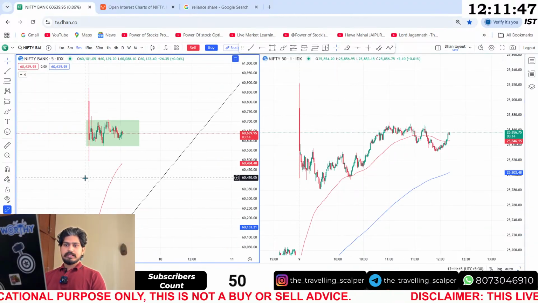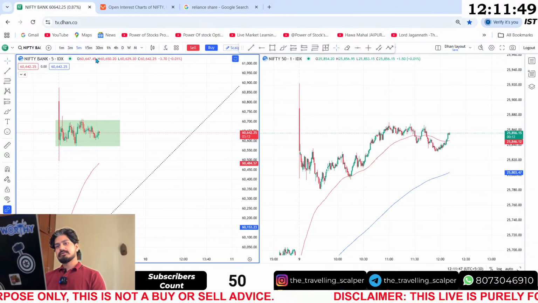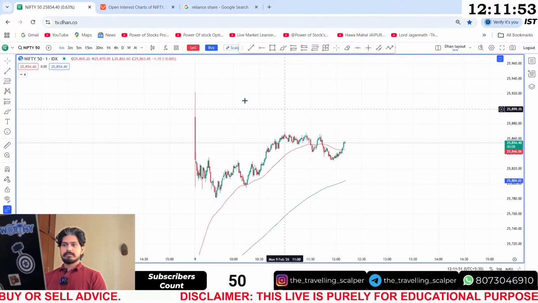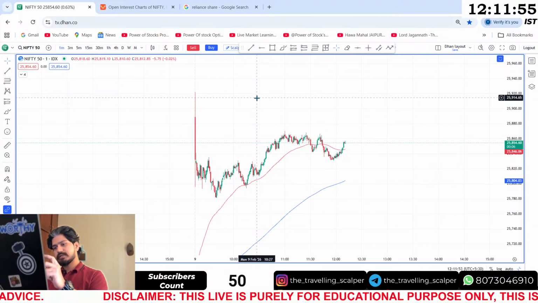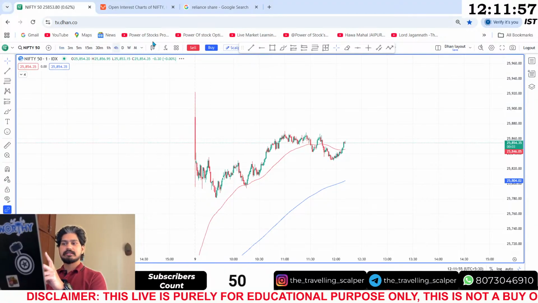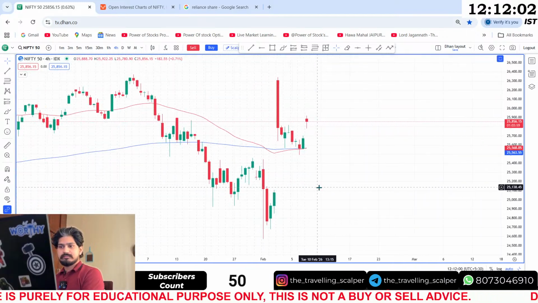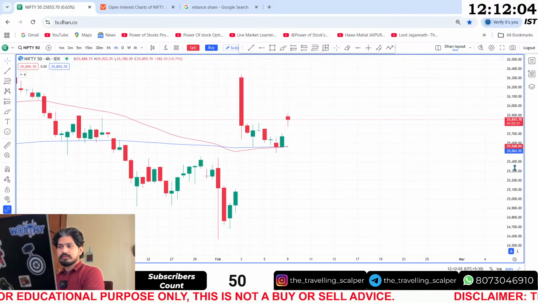Okay, so now we are done with the bank nifty chart. The same way we did a top down analysis, we will do it in nifty 50 also. I'm trying to explain it in a very simple way. I'll explain as simply as possible. I think you are getting much more clarity with what I'm trying to tell. So now we'll go to the nifty 50 chart over here.